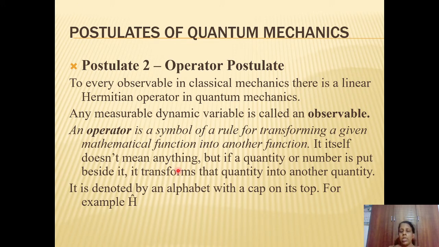Then the notation. Every operator is represented by a capital alphabetical letter with a cap symbol on top.